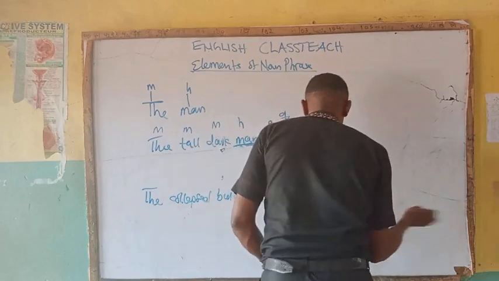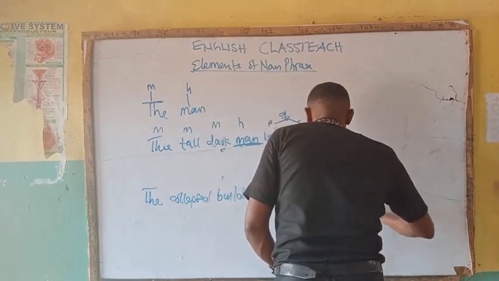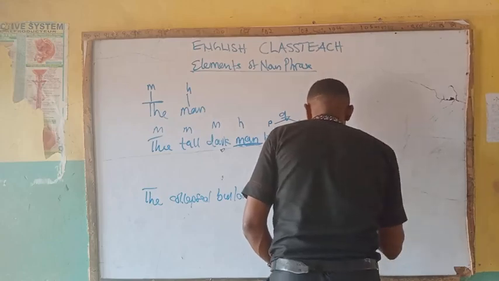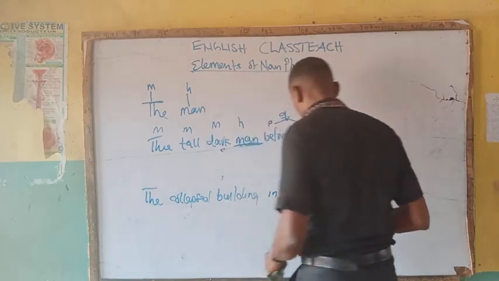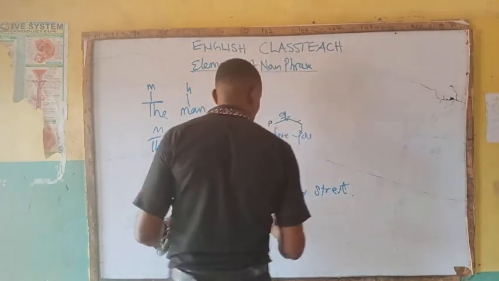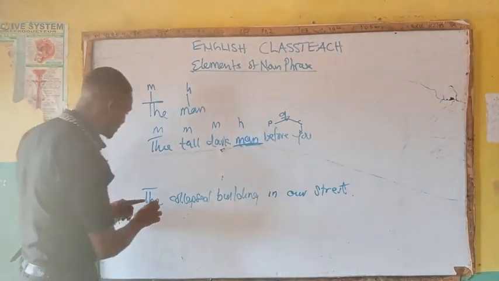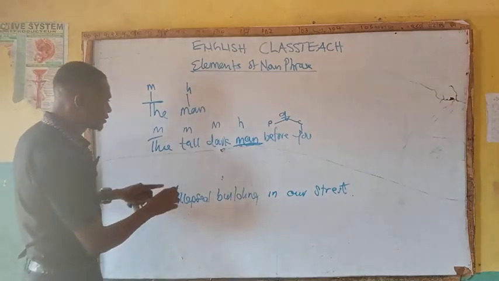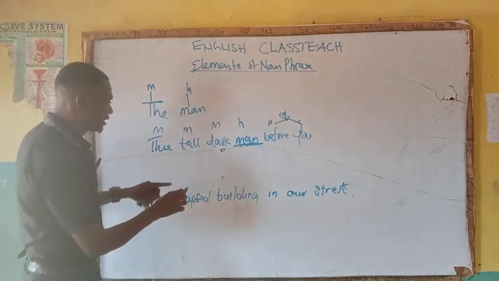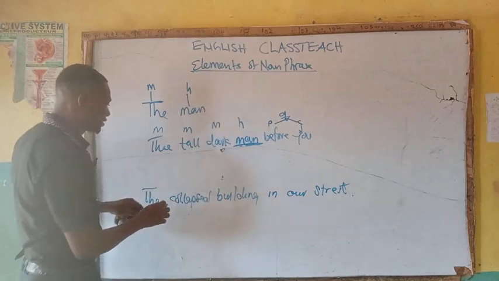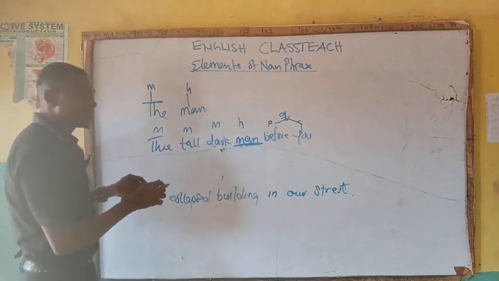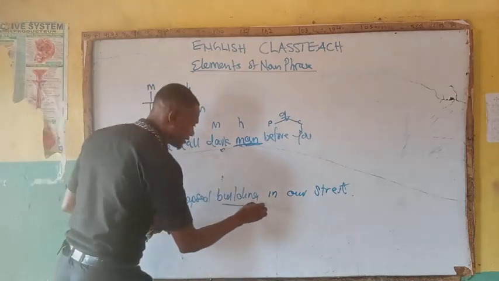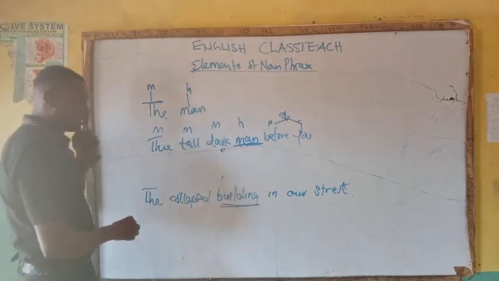The collapsed building in our street. So if you look at it from this place, you get to know that in the collapsed building in our street, the real noun here is building, which is head word.